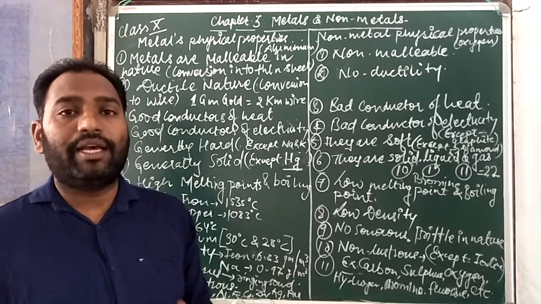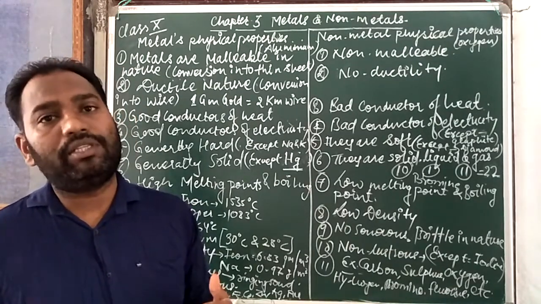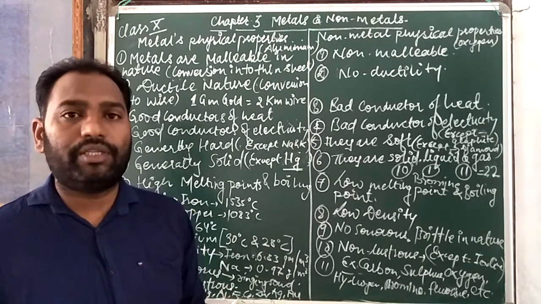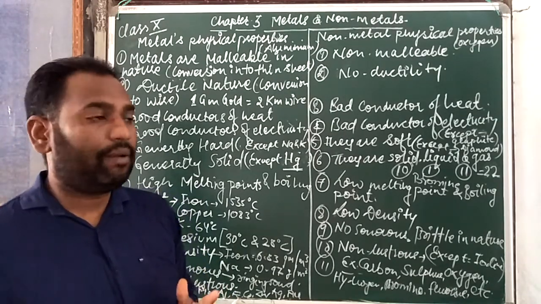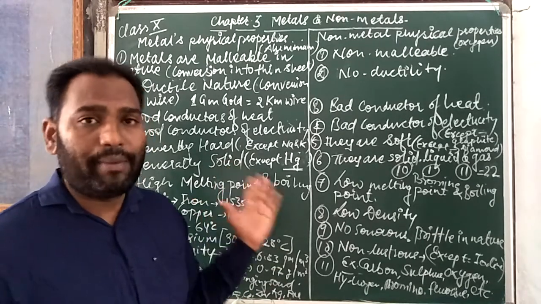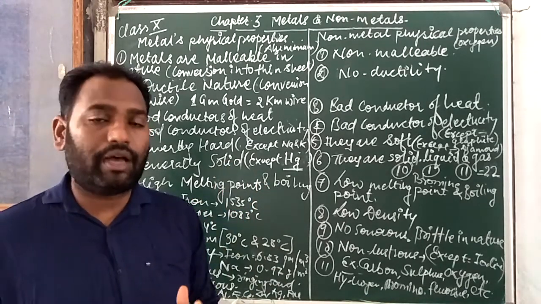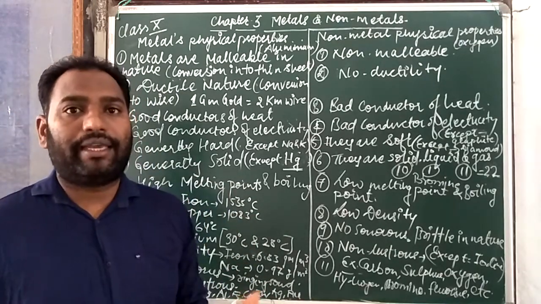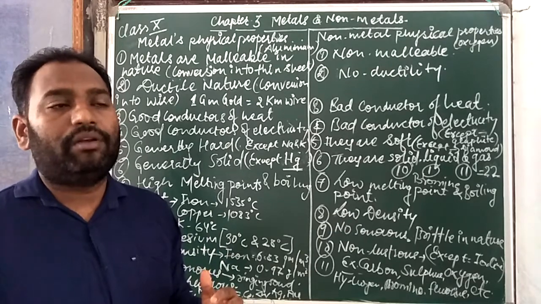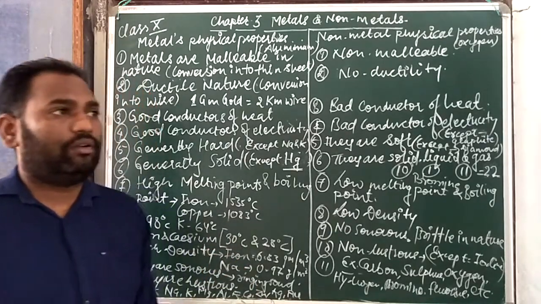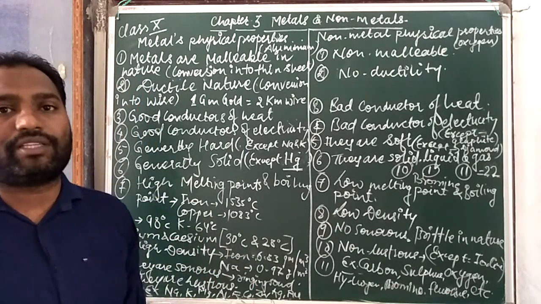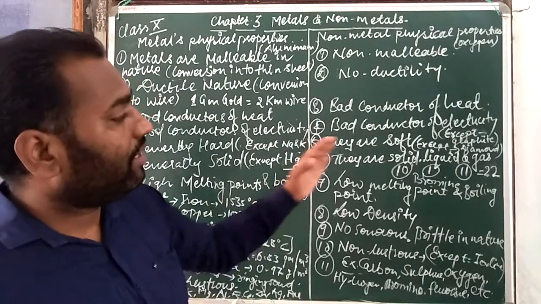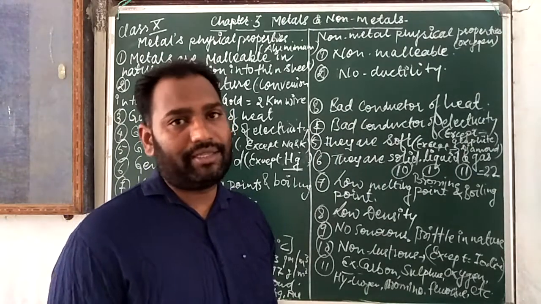That's why bridges, poles, many automobile parts, and many machines are made of metals, because they have high tensile strength, and due to this they can bear too much load. I hope you understand what tensile strength is. Metals generally have good tensile strength, but non-metals have bad tensile strength.